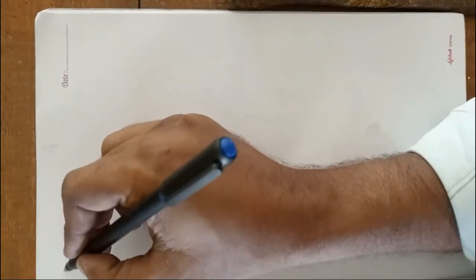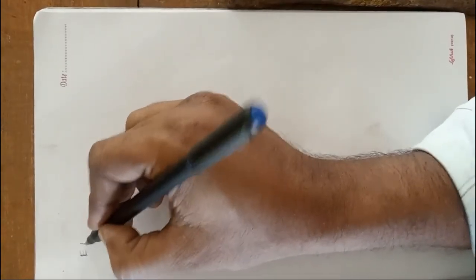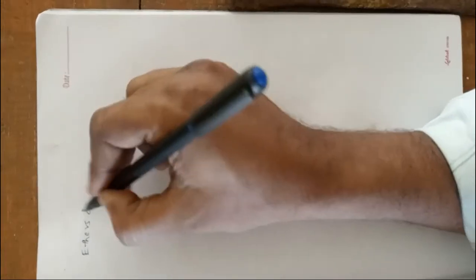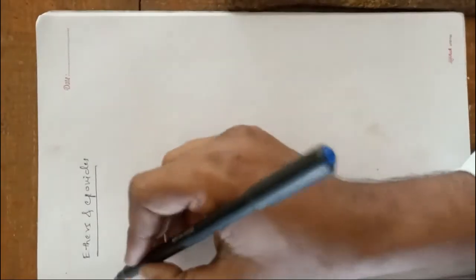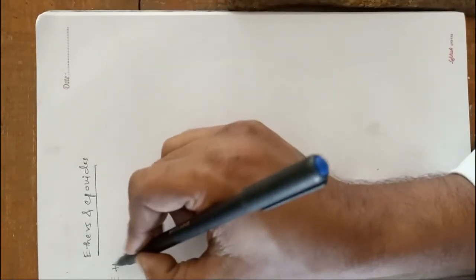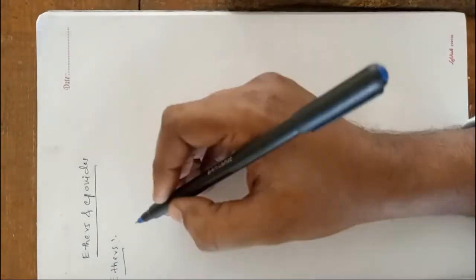Today we discuss ethers and epoxides. So, ethers. What is ether?